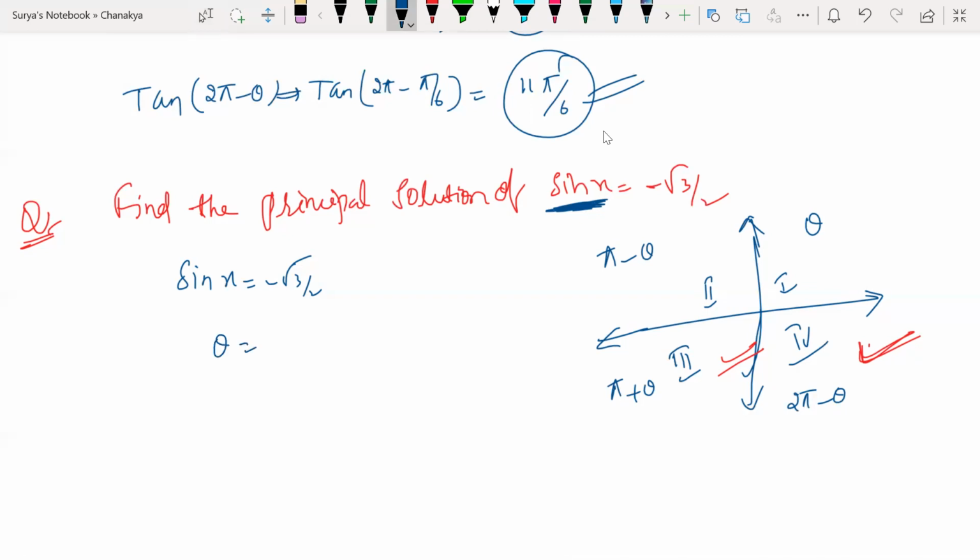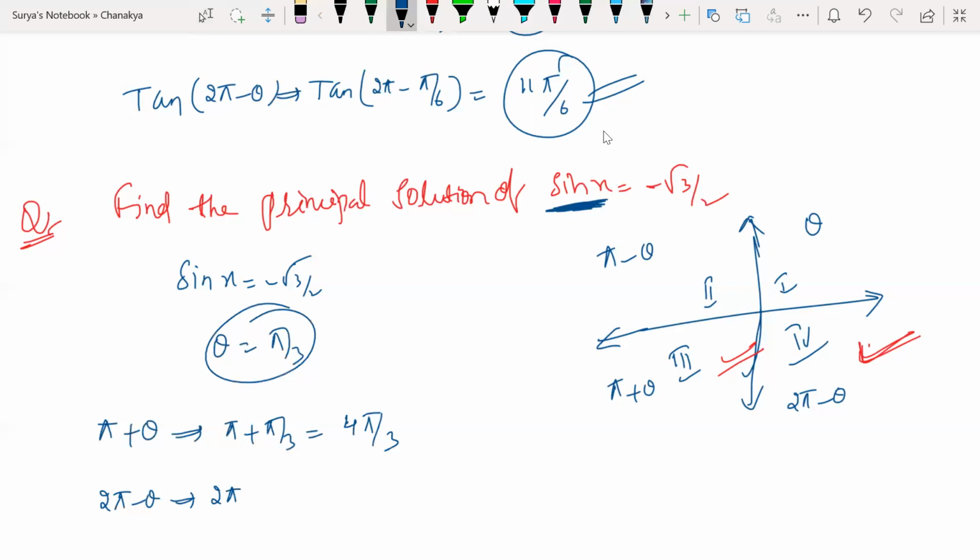Look at this. What is theta here? 60, that is pi by 3. So what are the principal solutions possible here? In the third quadrant, pi plus theta, so 4 pi by 3. Then 2 pi minus theta, where theta is pi by 3, so 2 pi minus pi by 3, which gives me 5 pi by 3. All right.